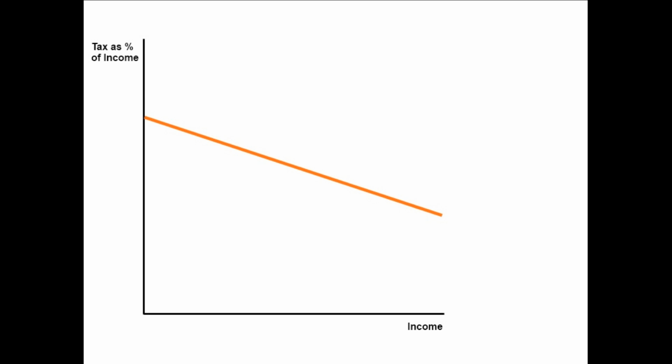A regressive taxation system sees the rate of tax fall at each level of income and therefore places a much greater burden on the lower income earners. This graph illustrates this. Excise tax levied on goods and services at a flat rate, such as those on alcohol and tobacco, is such an example of regressive tax. Whilst the consumer pays the same amount of tax, it represents a greater proportion of income for lower income earners.